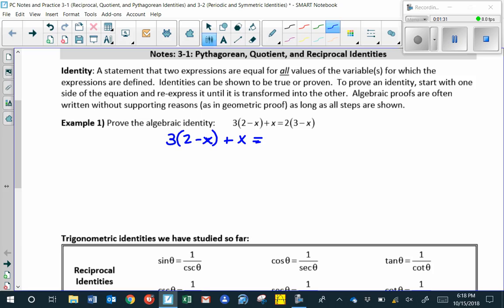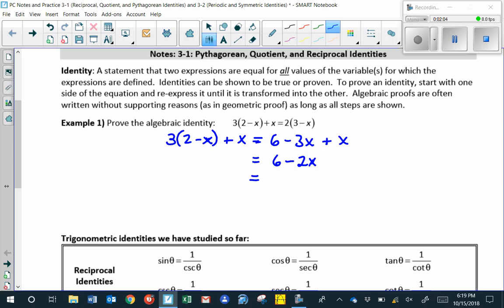So first thing that I will do is distribute the 3 into the parentheses, and we'll get 6 minus 3x plus x. So I've transformed it using one property, the distributive property. The next thing that I'm going to do is to combine like terms together. So that'll give us a next step of 6 minus 2x. Now, typically, the next transformation that I make, I'm going to write underneath.